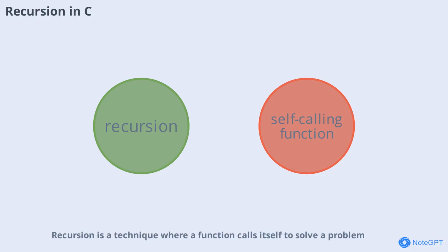Recursion is a technique where a function calls itself to solve a problem. It's useful for tasks like searching, sorting, and traversing data structures. Understanding recursion helps you tackle complex problems with elegant solutions.